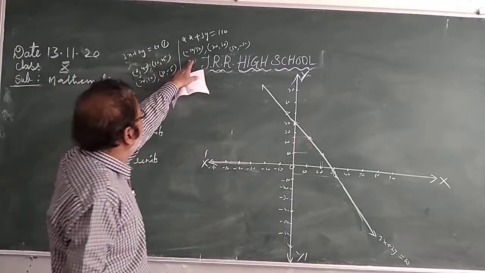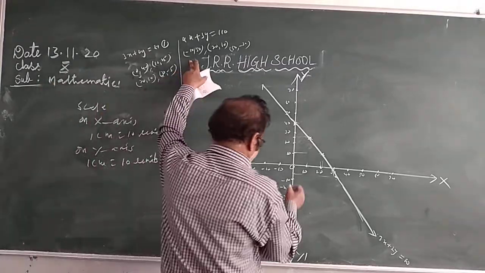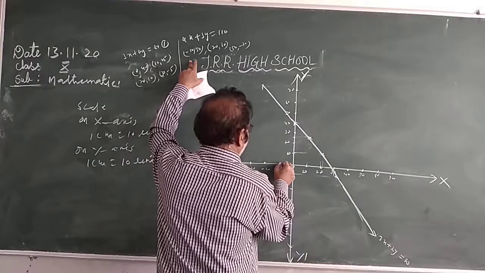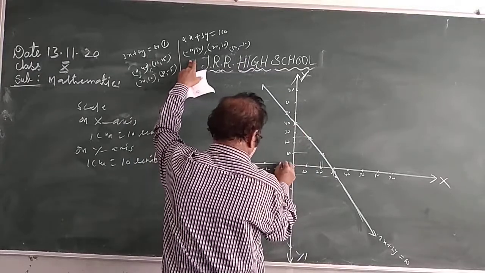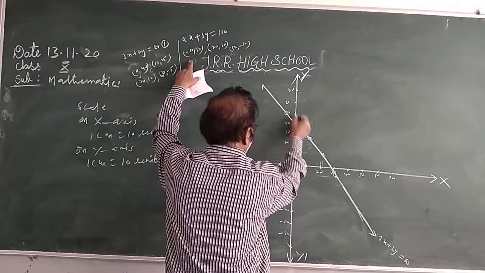Here also, for the second line, take x minus 10, y 50. Here, x minus 10, y 50.